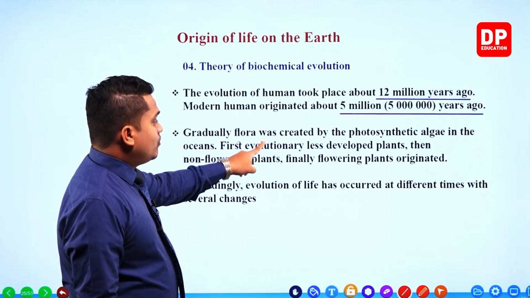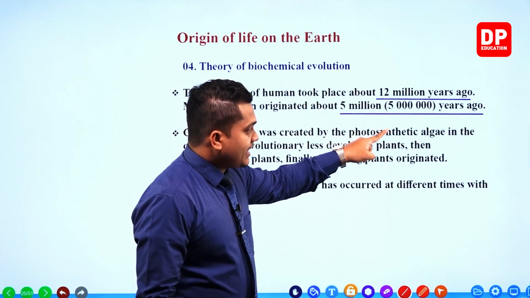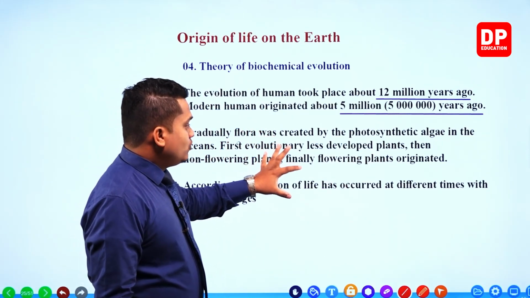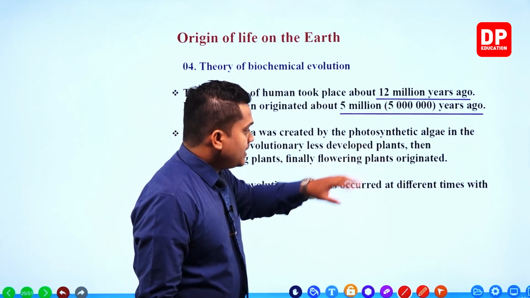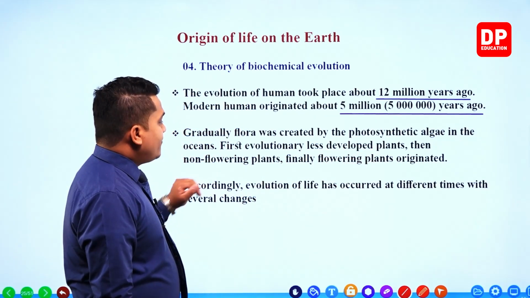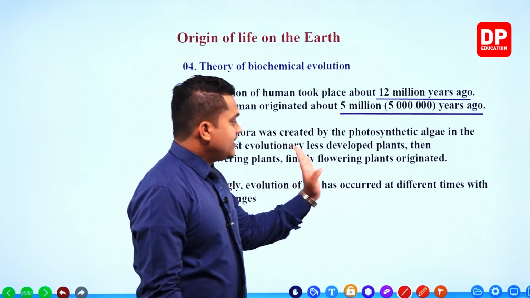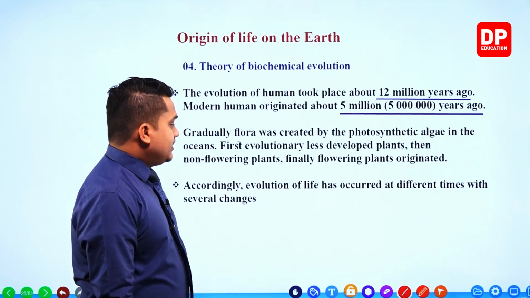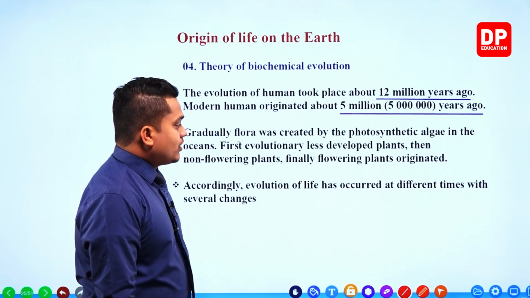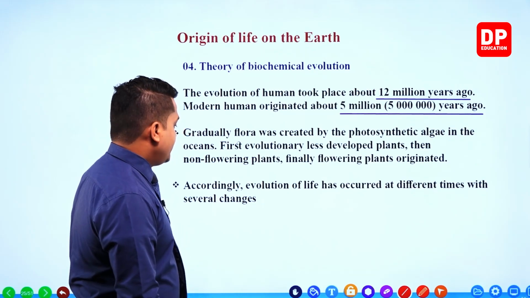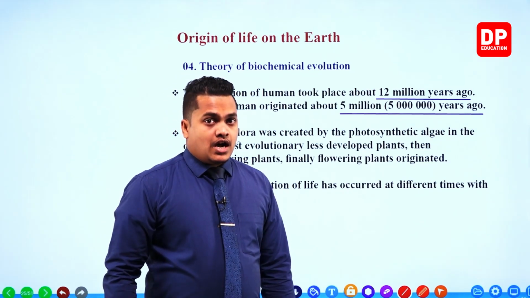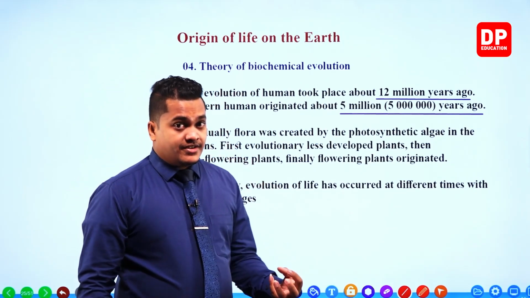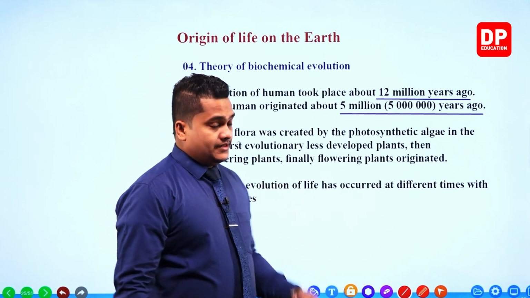Gradually flora was created by photosynthetic algae in the oceans. First evolutionarily less developed plants, then non-flowering plants, and finally flowering plants originated. Accordingly, evolution of life has occurred at different times with several changes. Now, my dear children, what happened after that? Flora was created by the photosynthetic algae.